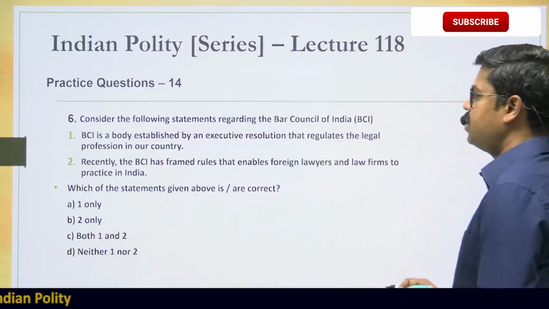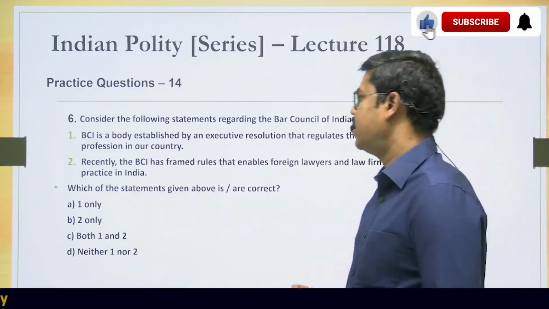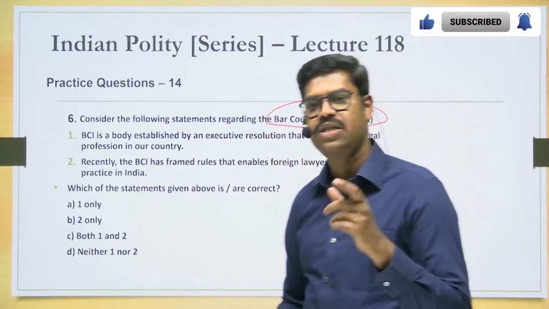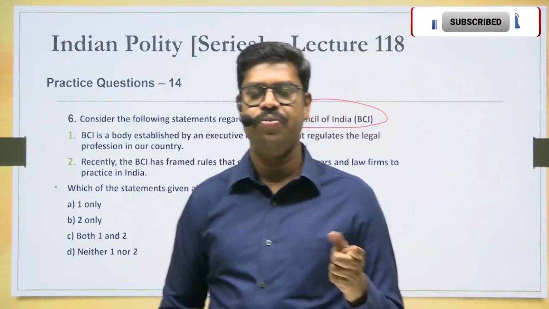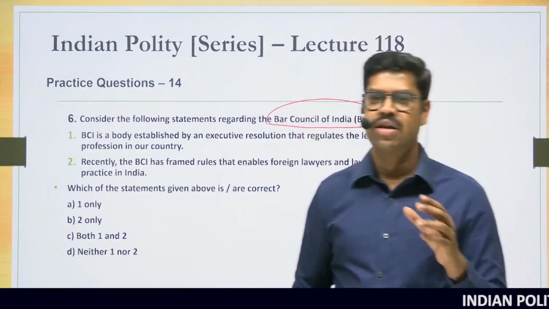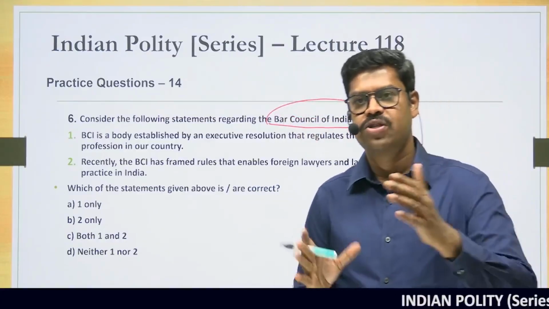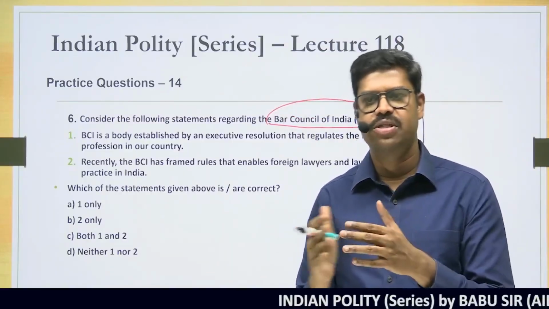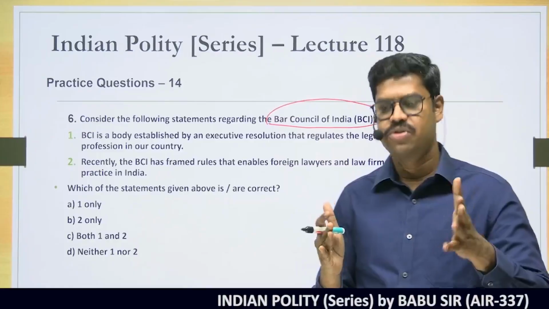Please come to question number 6. Consider the following statements regarding the Bar Council of India. What is the status of Bar Council of India in our country? Bar Council of India is a statutory body established under the Advocates Act. So based on this Advocates Act, the Bar Council of India is established. It has 2 important functions. In fact, a lot of functions, but 2 are primary functions.